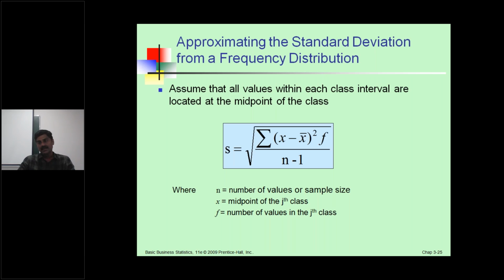This is the frequency distribution standard deviation, approximating the standard deviation from a frequency distribution. Assume that all values within each class interval are located at the midpoint of the class. That is, n equals the number of values or sample size, x equals the midpoint of the class, and f is the number of values in the jth class.